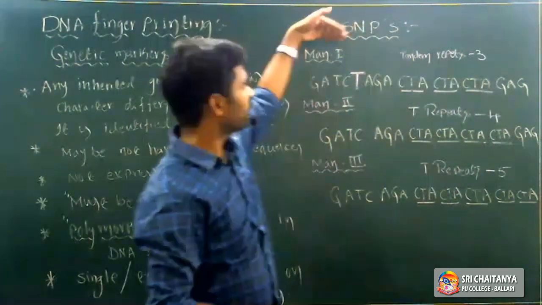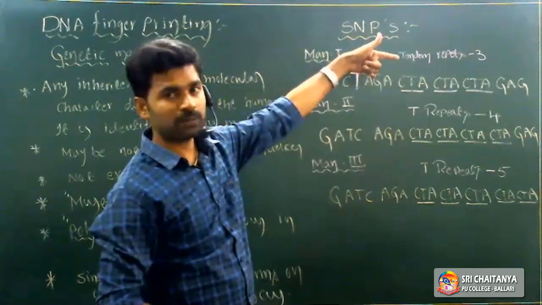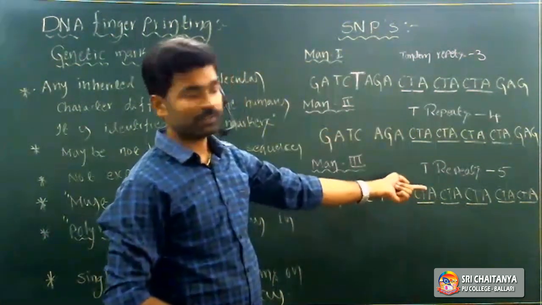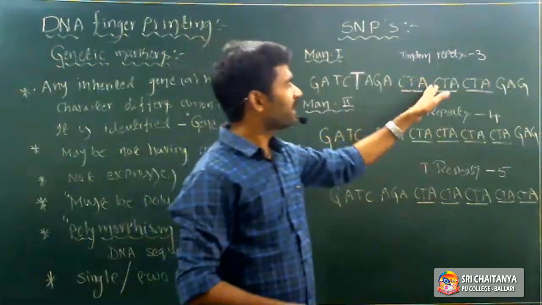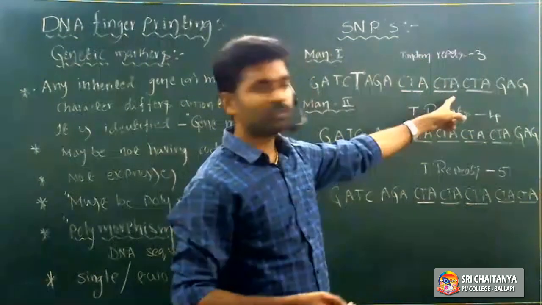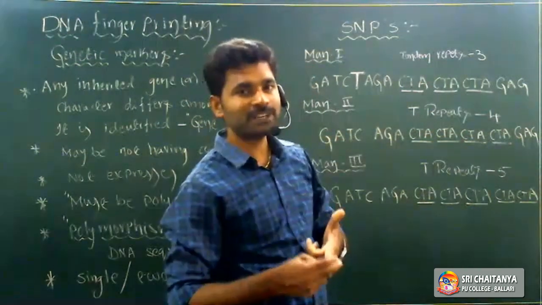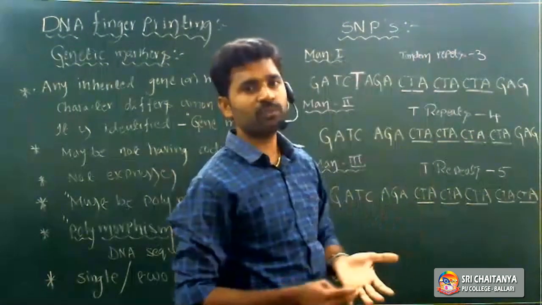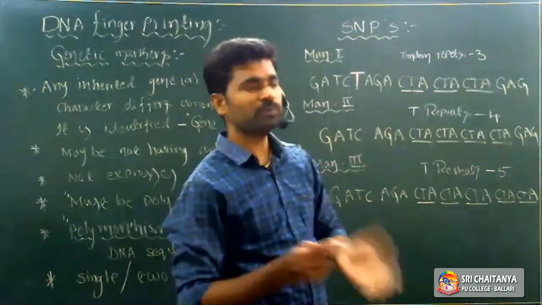For example, here you can take man 1, 3 tandem repeats, man 2, 4 tandem repeats, man 3, 5 tandem repeats. Maybe the nucleotide number in each tandem repeat also varies. So that sequence also varies. The number of nucleotides in each repeat also varies, and the number of tandem repeats also varies from person to person.